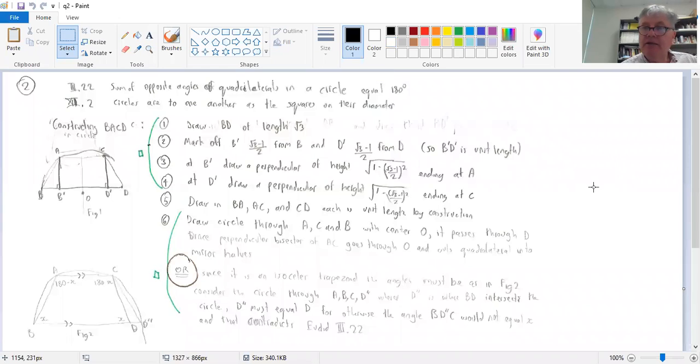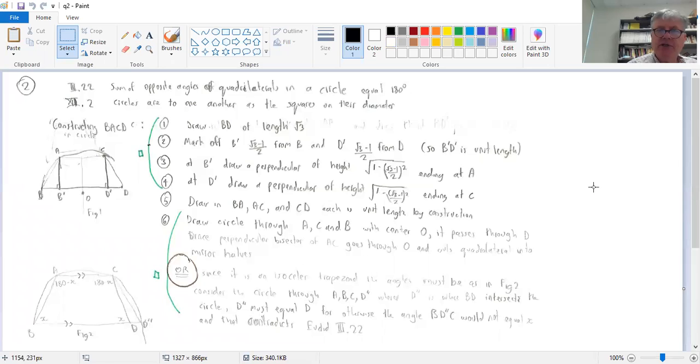Okay, here's the second question about the quadrature of the lunes. So we had a trapezoid, and we put it in a circle, and then we put in some lunes, and we want to show that the area of the lunes equals the area of the trapezoid. So the first problem we had to do was actually construct the trapezoid, and this is fairly straightforward.